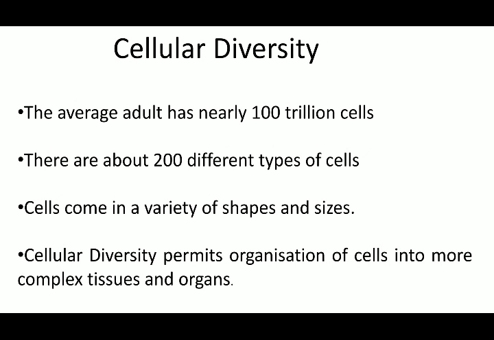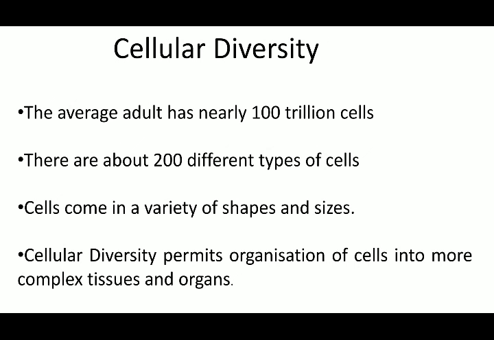Then the next thing that we are going to talk about is cellular diversity. As you will observe different types of cells, be it a bacterial cell or a eukaryotic cell. Now eukaryotic cell also, if we talk about the mammalian cell, there are so many cells in our body. Same if we talk about plant cells, there are various types of plant cells that can be seen. Here I am giving you the example of an adult human. An adult human has nearly 100 trillion cells, and in those 100 trillion cells there are 200 different types of cells. So you can imagine the diversity that is present in a human body itself.